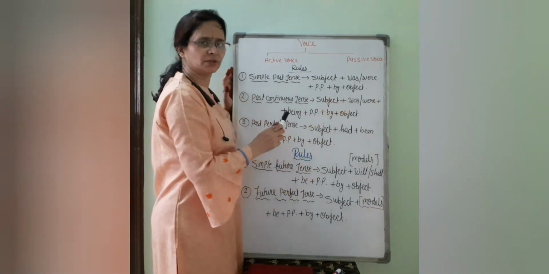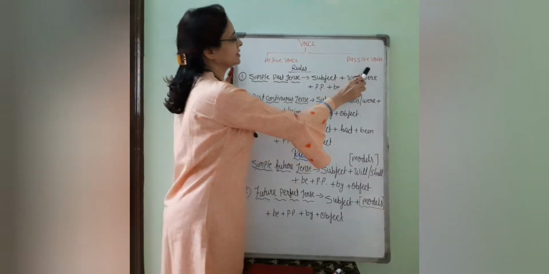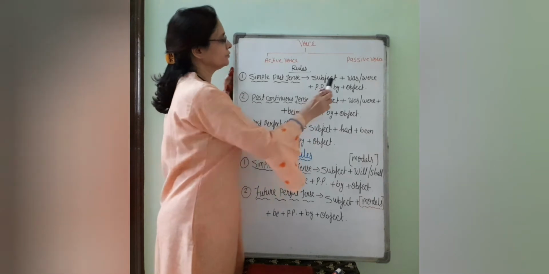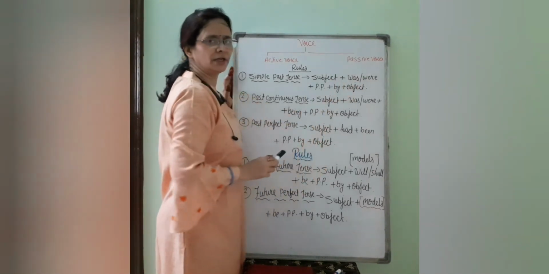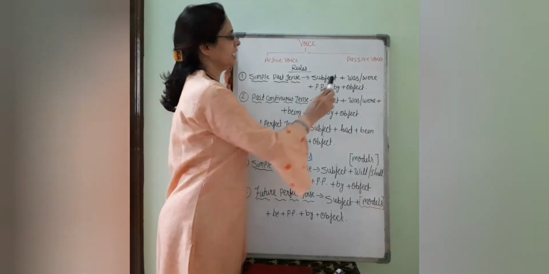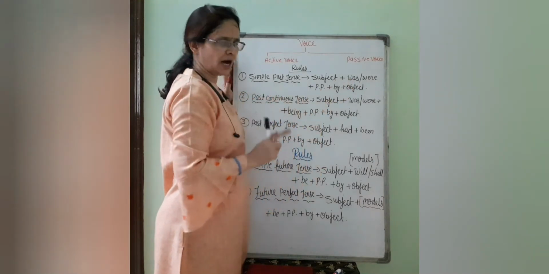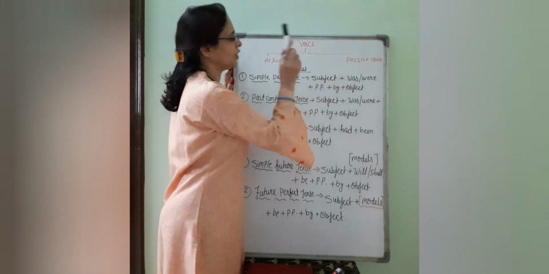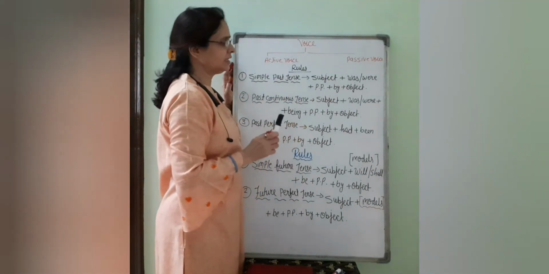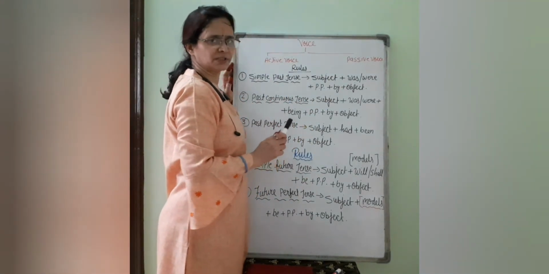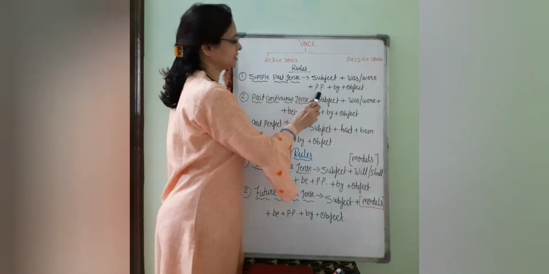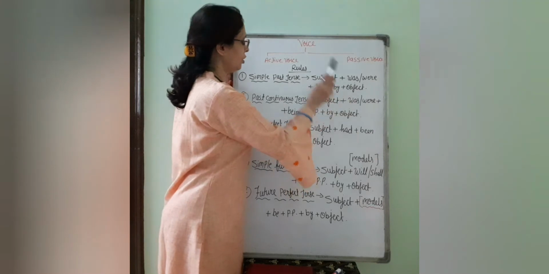Here I would like to tell you that was or were are to be verbs of the past form. So we have to use was or were according to the number of the subject. If there is first person I and third person he, she, it or any singular, we will use was, and first person we, second person you and third person plural they, we will use were. Then plus past participle, by and object.